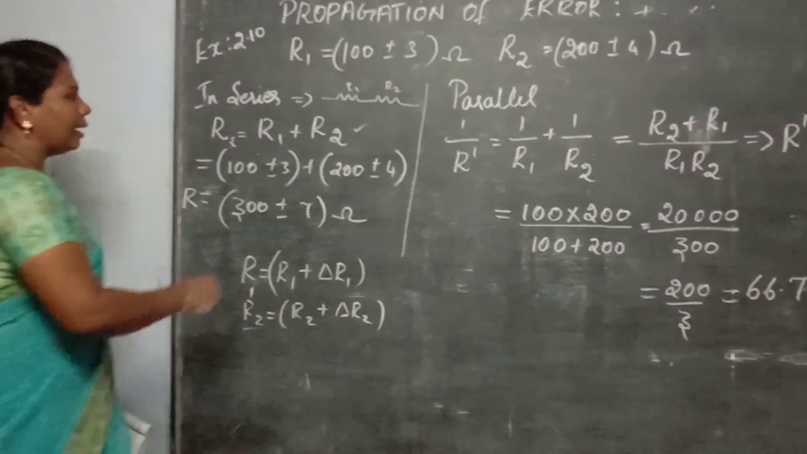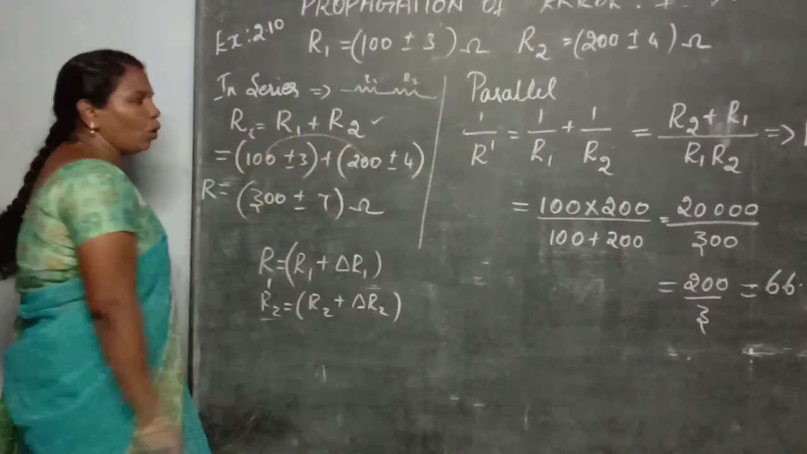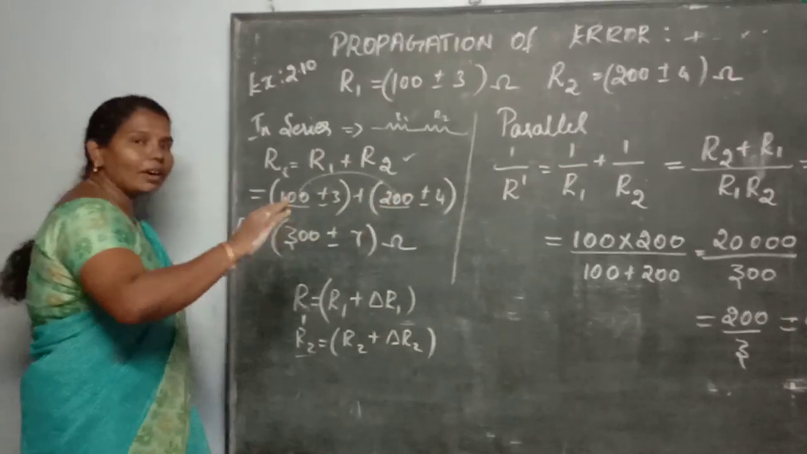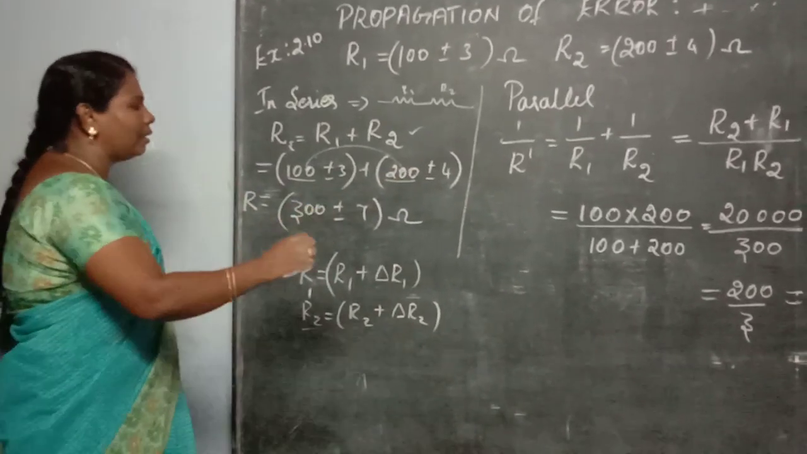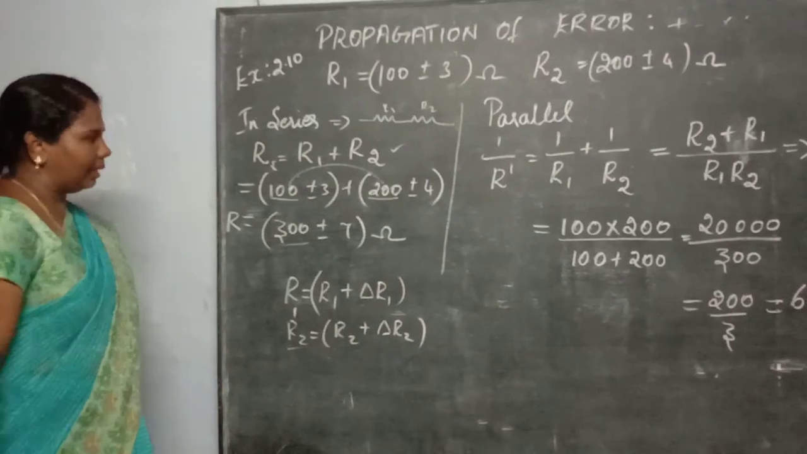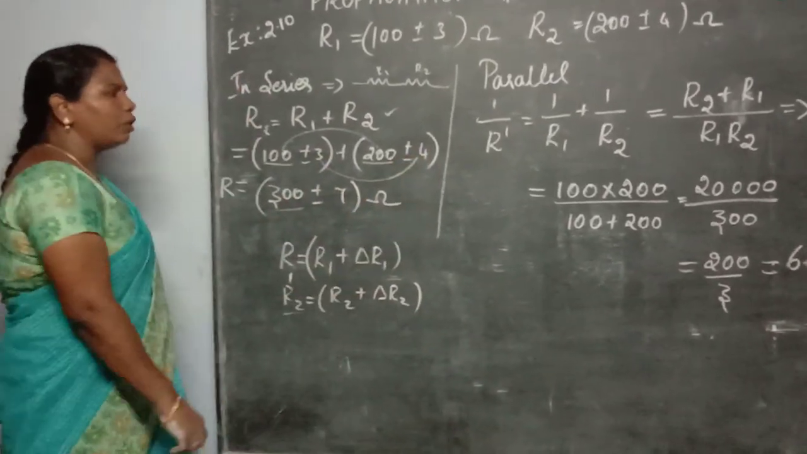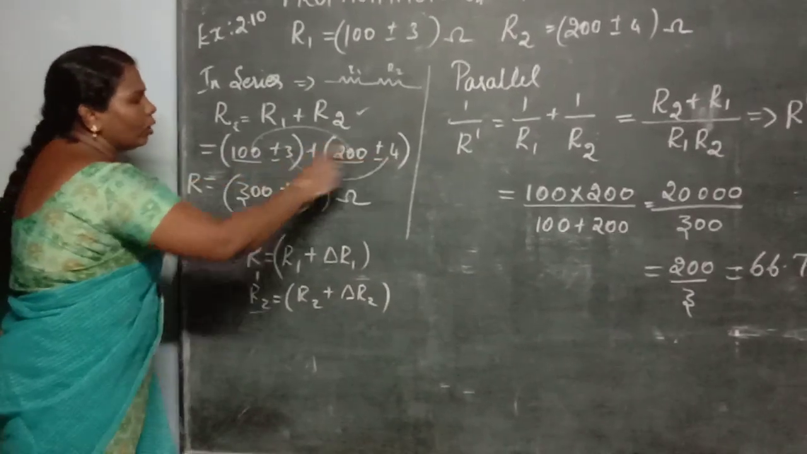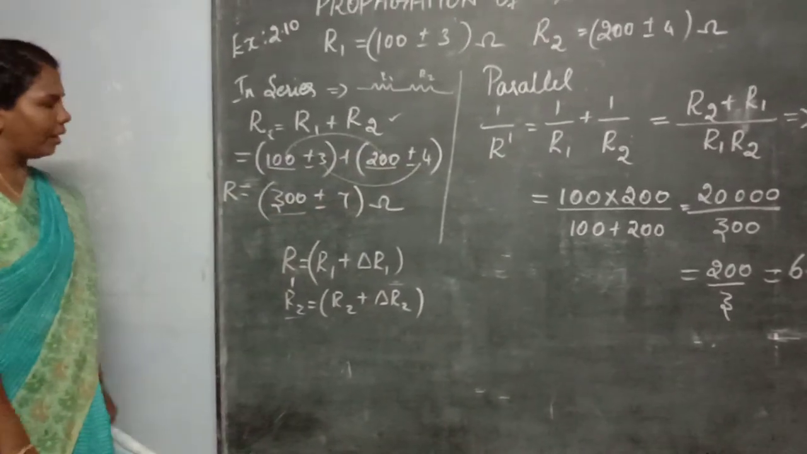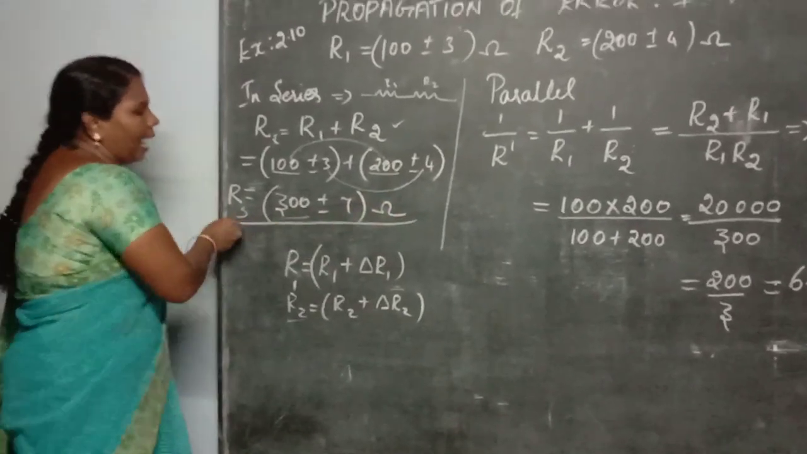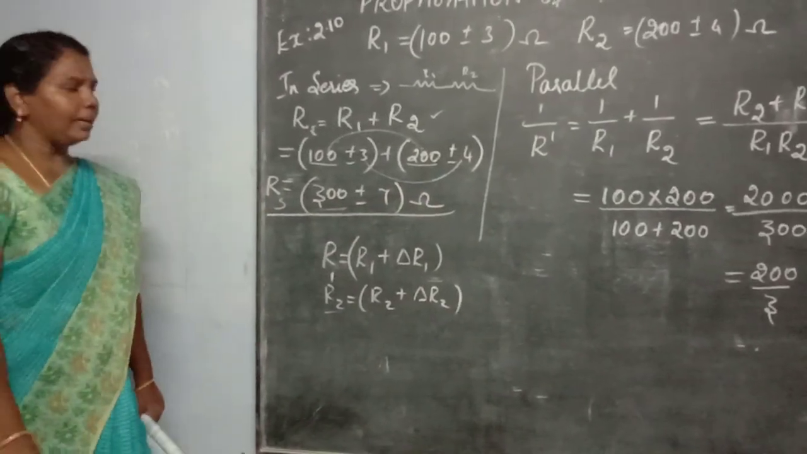So how will you add that? First you should add the true values. What are the true values here? This is 100 and this is 200. First you just add the true values and you get 300. Now you are going to add the absolute error values. Here 3, here 4. So 3 plus 4 you will get 7. So what is the answer? When the resistances are connected in series, the answer is 300 plus or minus 7 ohm.